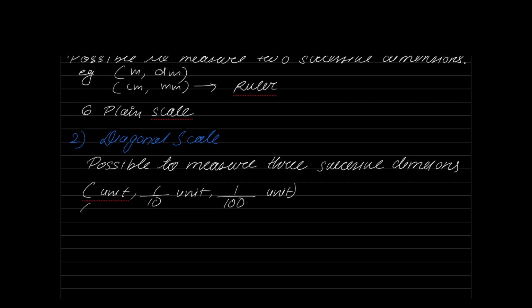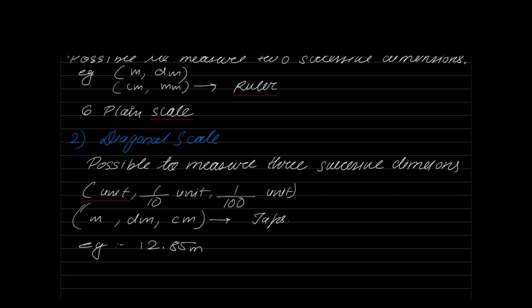If you think about our tapes that we have in our survey, they are measured in meters: 0 meter, 1 meter, 2 meter. Each meter is divided into decimeters: 1.1 meter, 1.2 meters, which is further divided into centimeters. So if I take a measurement with my tape here, I get a value like this: 12.85 meters. What is the meaning of this 12.85 meters? The length of the line is 12 meters, 8 decimeters, and 5 centimeters. That is the idea. So it measures in unit, tenth, hundredth: meters, decimeters, as well as centimeters.